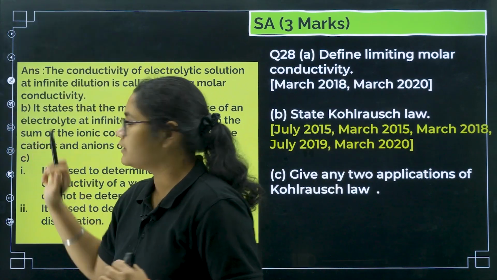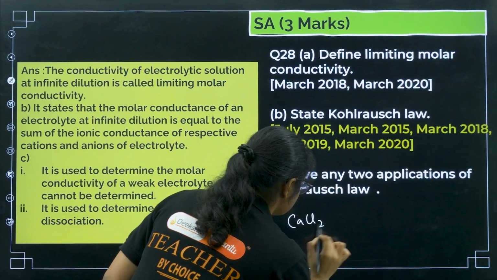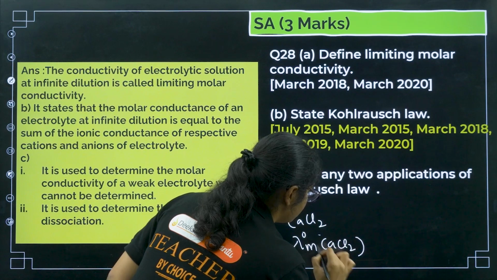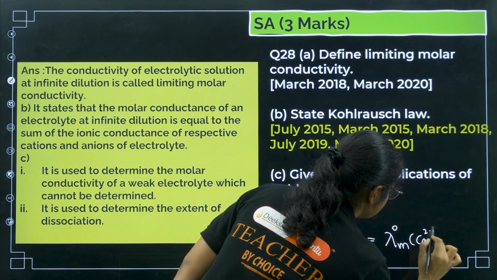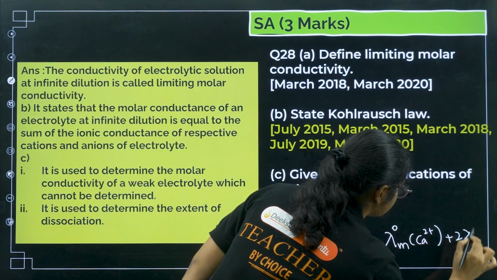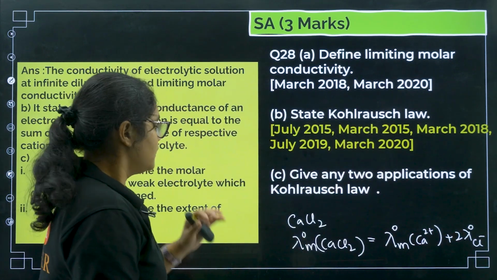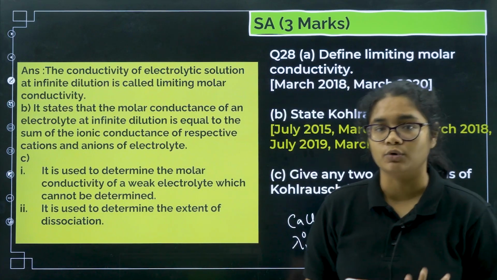So for example, if you have an electrolyte CaCl2, the molar conductance of CaCl2 is equal to the molar conductance of calcium 2+ plus 2 times the molar conductance of chlorine minus. Okay, give any two applications of Kohlrausch law.